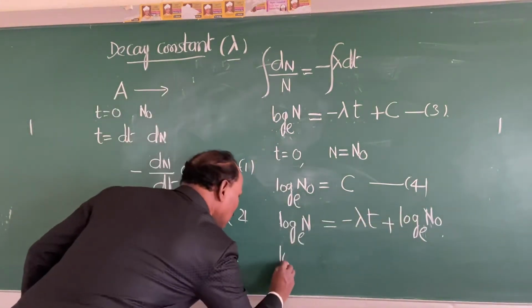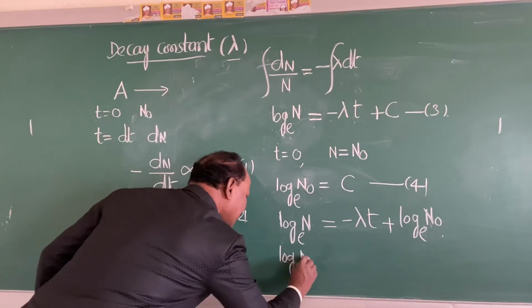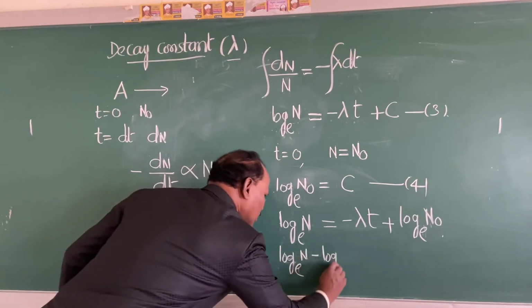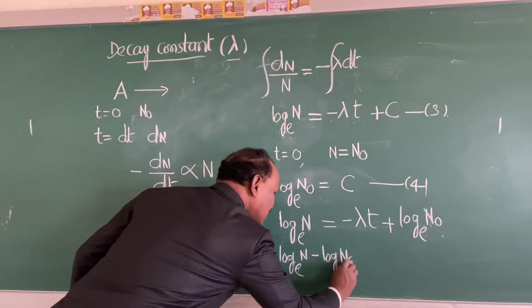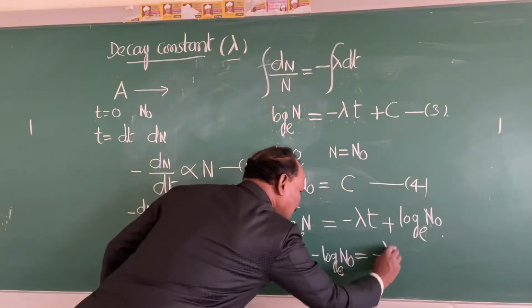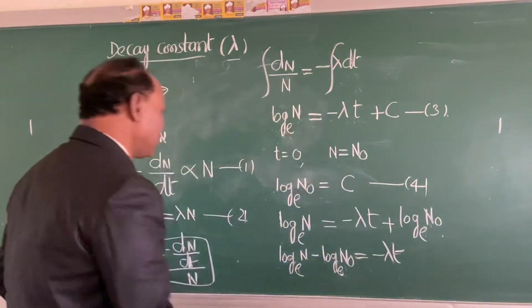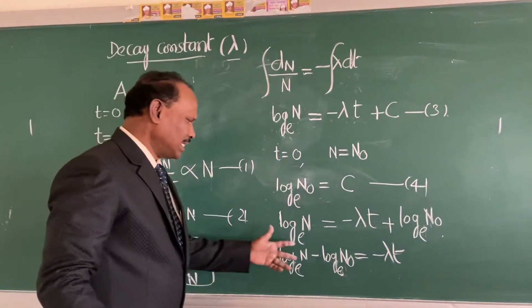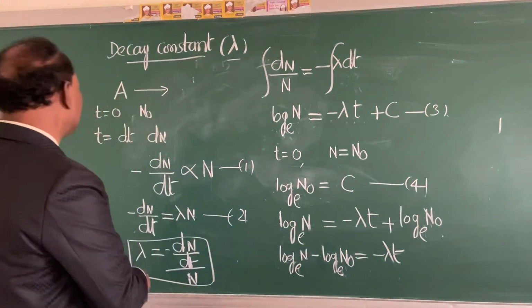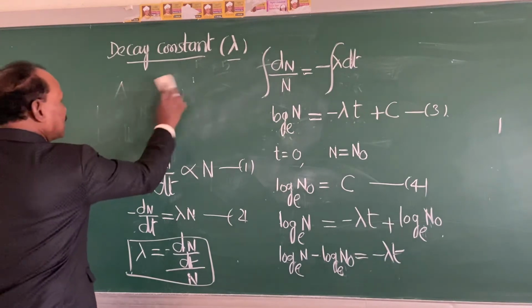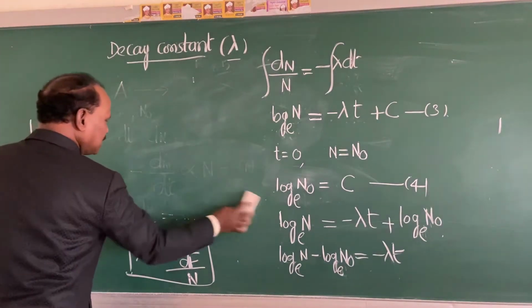It becomes log e N minus log to the base e N0 equal to minus lambda t. Now further, you know very well what log N minus log N0 is. So we will write log A upon B. Is it right?